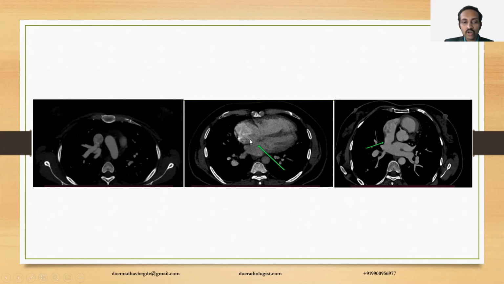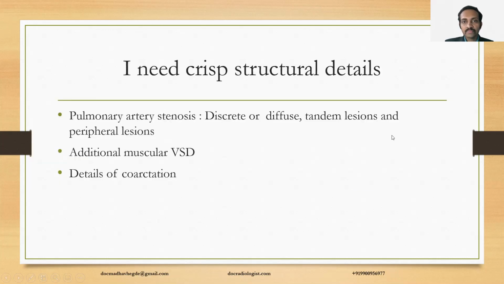A second similar entity is ostium secundum ASD. The diagnosis of ostium secundum ASD in CT is tricky as well as inconsistent. However, in this case, we were fortunate enough to diagnose the defect as well as see the intact portions of the septum. However, CT does the diagnosis of sinus venosus anomaly very consistently. You can also see the relation of the pulmonary veins and the LA and the posterior aspect of the SVC or SVC-RA junction, as in this case.